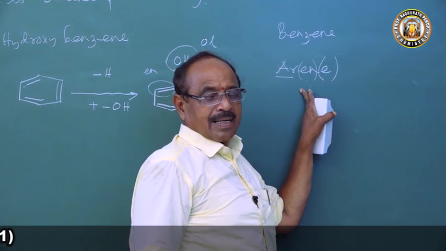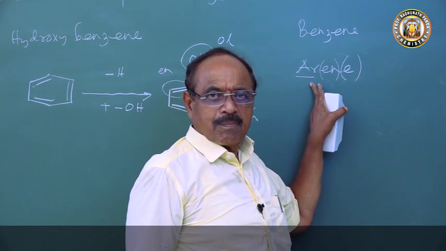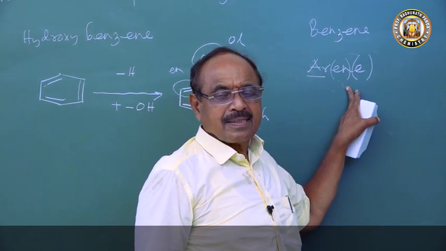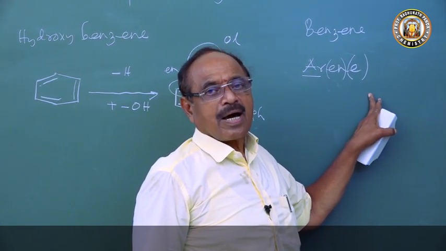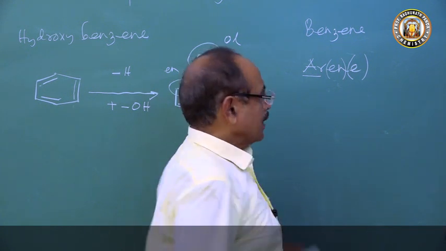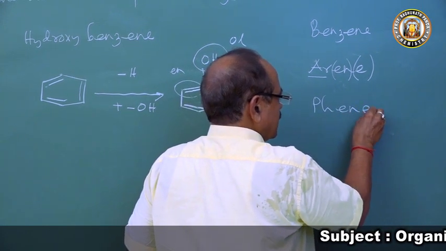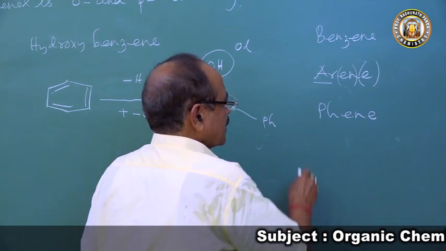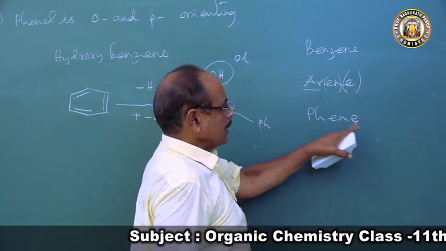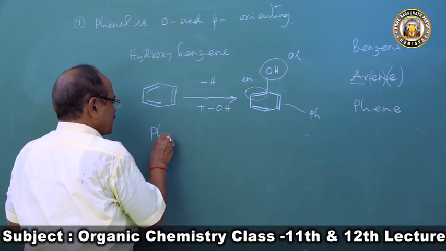Why is benzene called an arene? Because it is an aromatic compound, a double bond is present, and it is a hydrocarbon. The other name is phene, from phenyl, with the double bond and 'e' again indicating hydrocarbon.